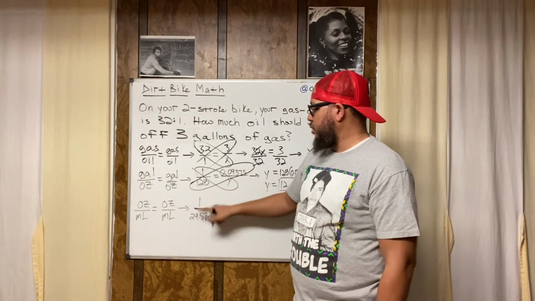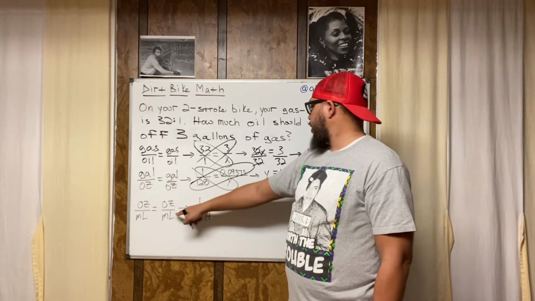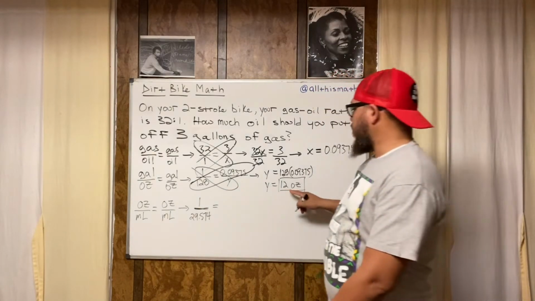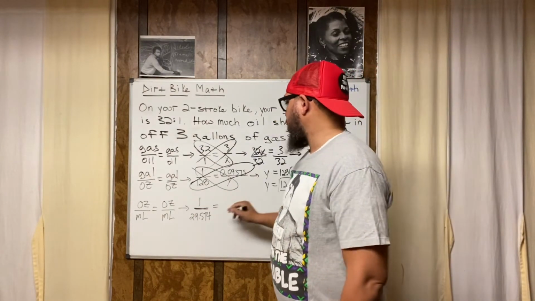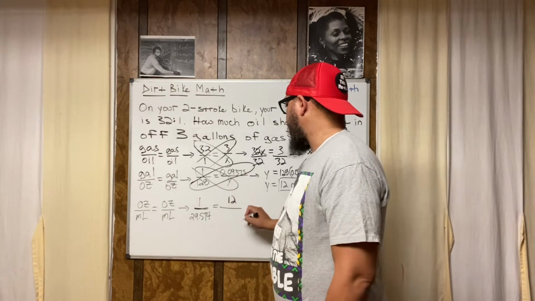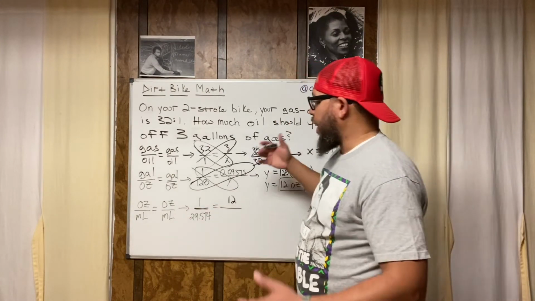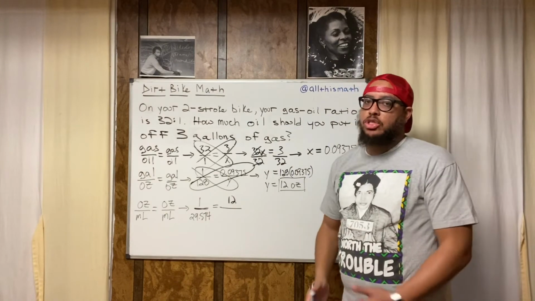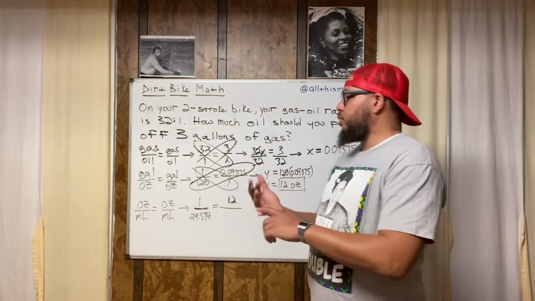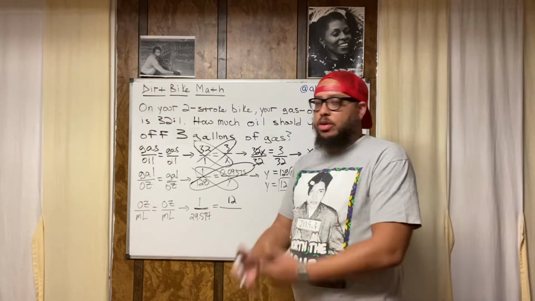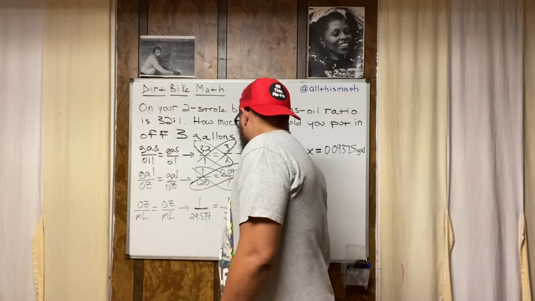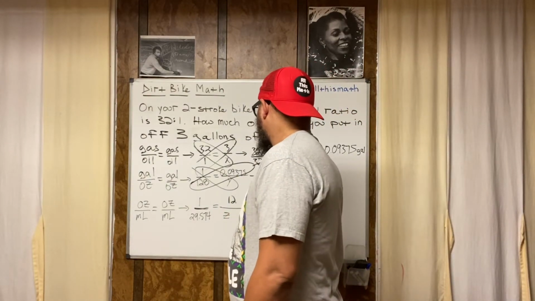So I know that I'm trying to figure out how many milliliters is equal to 12 ounces. I know that 1 ounce is equal to this many milliliters, but how many milliliters is equal to 12 ounces? So I know 12 is going to replace the ounces. I'll throw the 12 up top, and the milliliters is what I don't know. That's my unknown. So I pick a variable for that. Now I already used x, I already used y. I might as well keep it in alphabetical order and just use z.